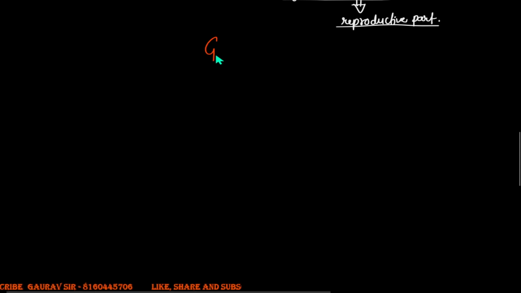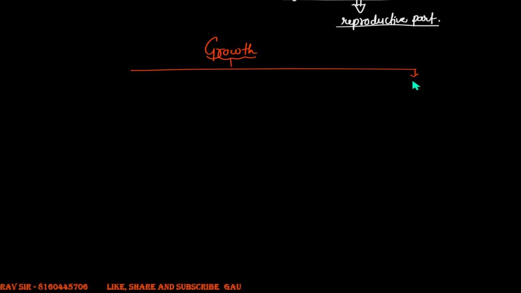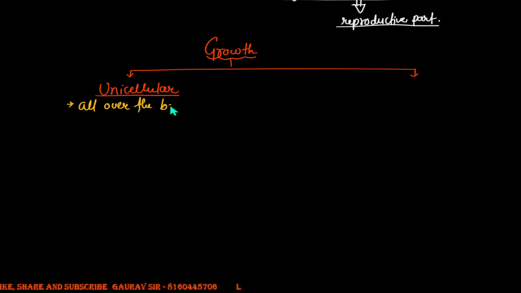So at first you have growth taking place in the plants. Now there will be two classes of plants: you'll have a developed plant and you'll have an underdeveloped plant. You could have some algal growth in the form of a unicellular organism. In fact, algae belong to the plant category. So for a unicellular plant, the growth occurs all over the body.